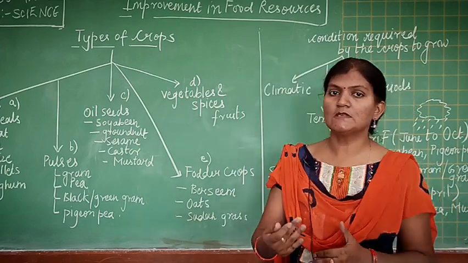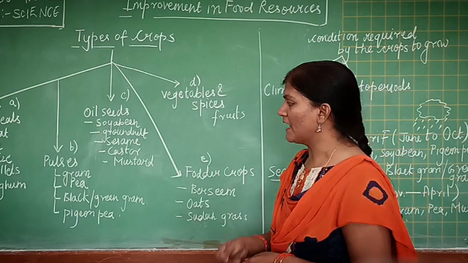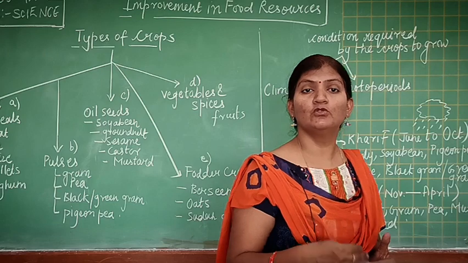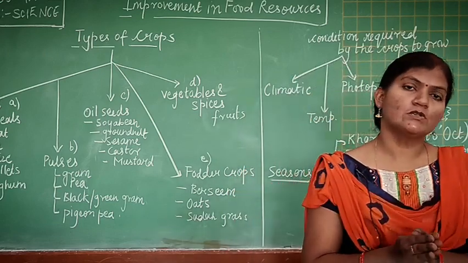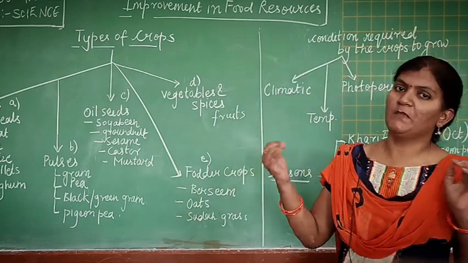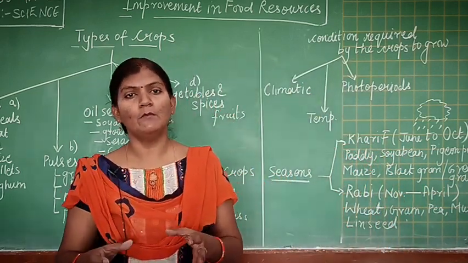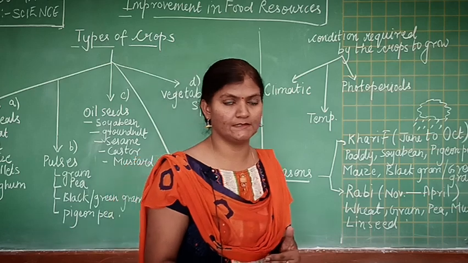Then we come to the second category. The next category is pulses. Pulses provide you protein. See students, all the dal that we make in our home, all the dal, the beans, they all come under the category of pulses.